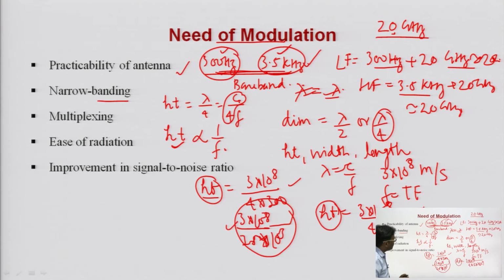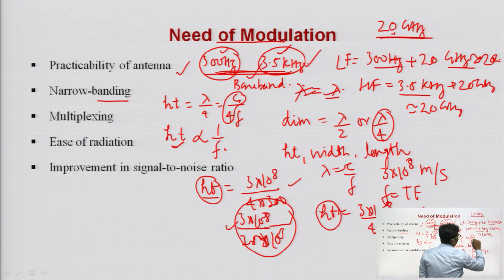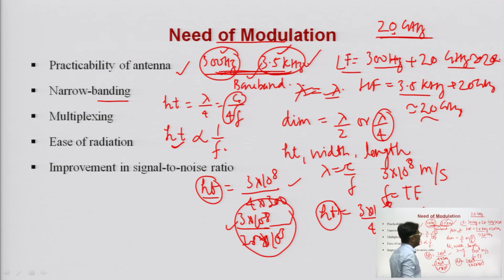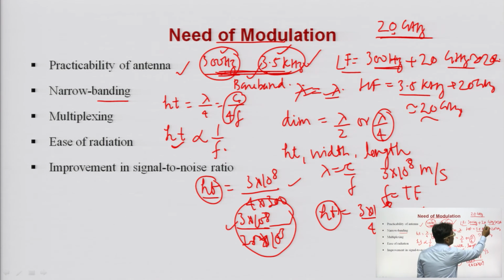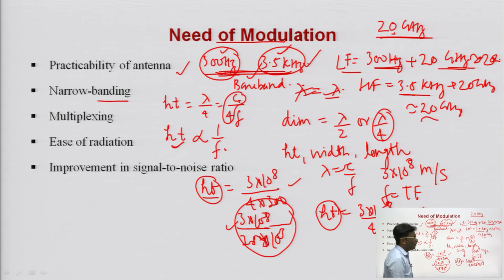So, practically that is not possible. You cannot design an antenna whose length or size varies with different frequency components between 300 hertz and 3.5 kilohertz. But if I modulate this signal using a 20 gigahertz carrier signal, the lowest frequency as well as the highest frequency component is almost 20 gigahertz. So, practically you can transmit all these frequency components after modulation, 300 hertz plus 20 gigahertz to 3.5 kilohertz plus 20 gigahertz, without changing the size of the antenna.